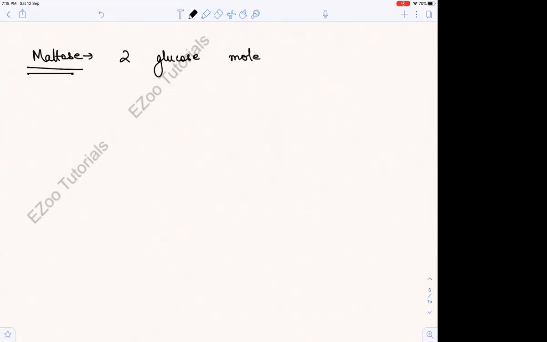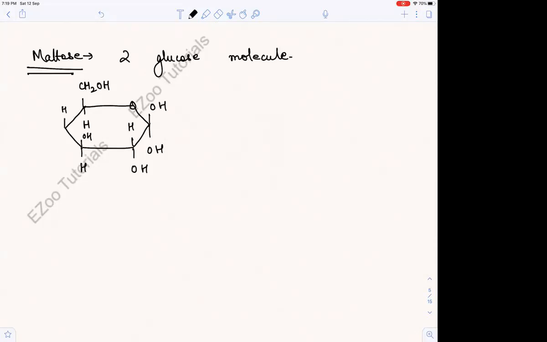Come on, quickly make the glucose. Take a pen and a notebook and sit with it. It's not some fun going on. We are actually trying to study. Okay, so I have made 1 glucose, and let's just make one more glucose.